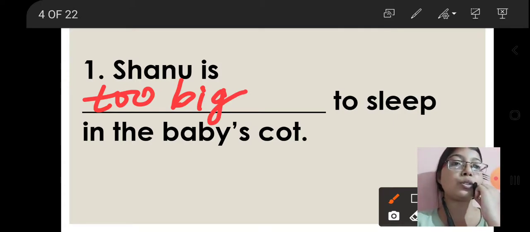You all are also too big for that. You cannot sleep in a baby's cot. So like you all, Shanu is also too big to sleep in the baby's cot. She cannot sleep in that baby's cot. So this will be your answer. Okay students.